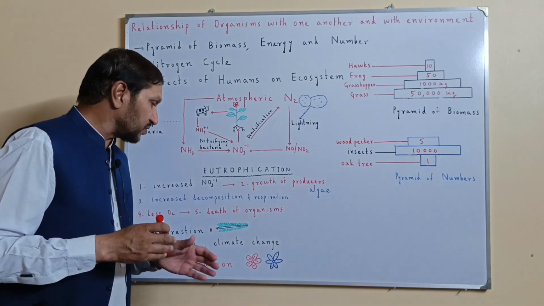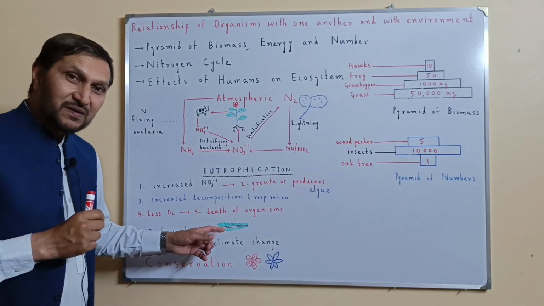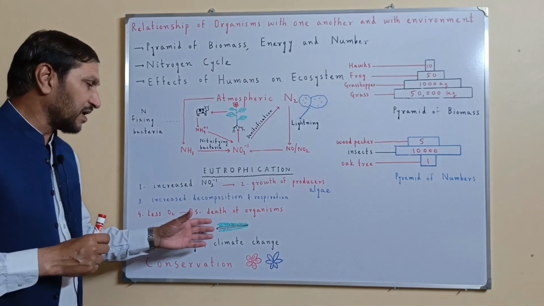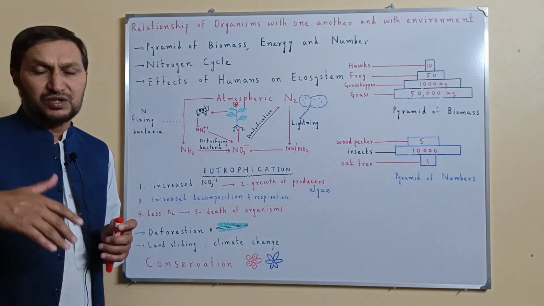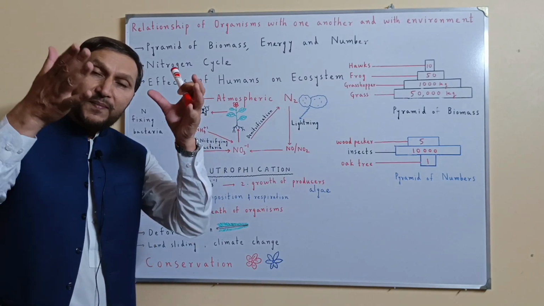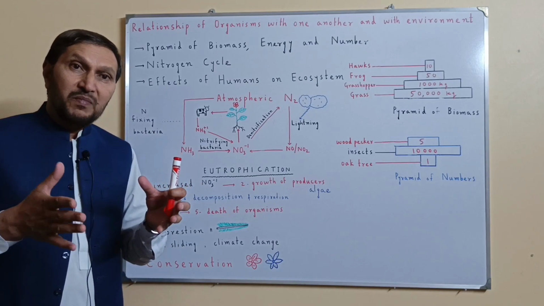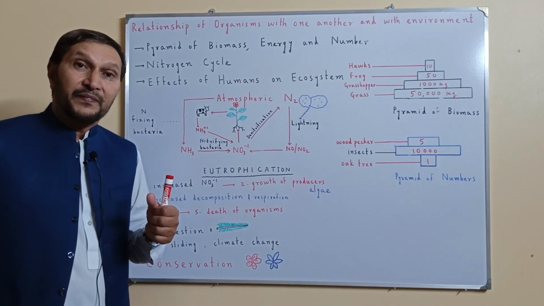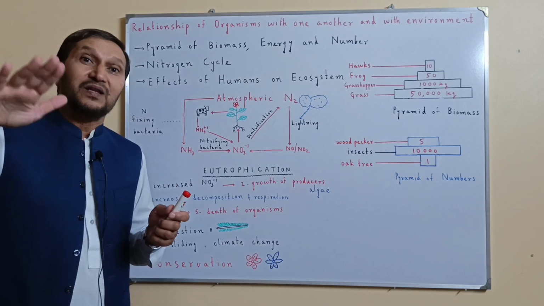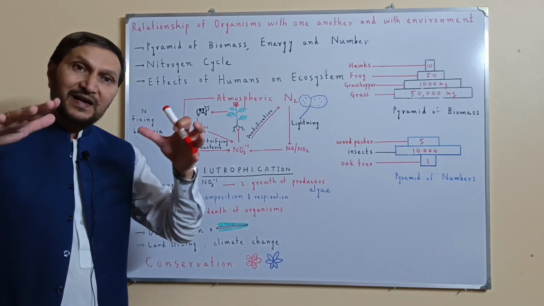But if we cut down the trees, and if we cut down the forest in an uncontrolled way, and we are doing it, we are actually increasing the concentration of carbon dioxide in the air. And carbon dioxide is a greenhouse gas because it absorbs the heat of the sun, but it does not let it escape into space. So that's why the greenhouse effect is produced, because carbon dioxide is acting like a greenhouse.